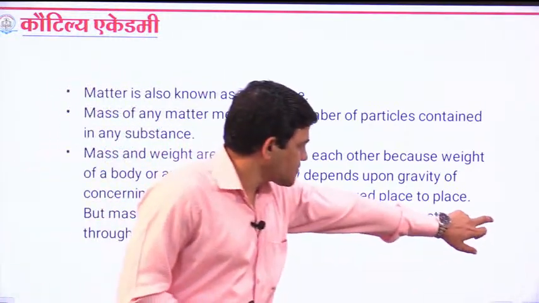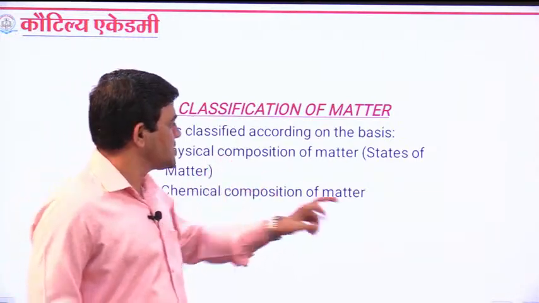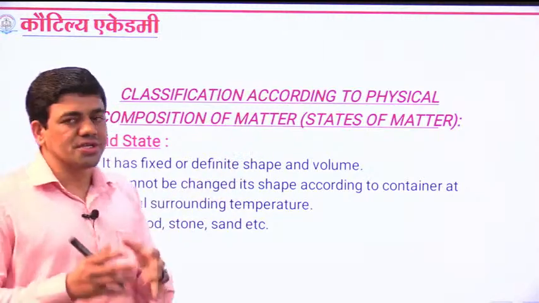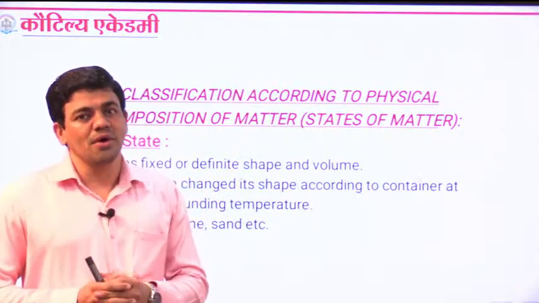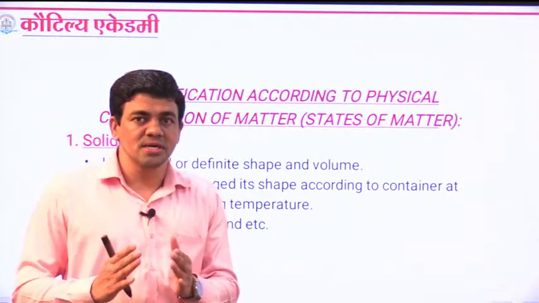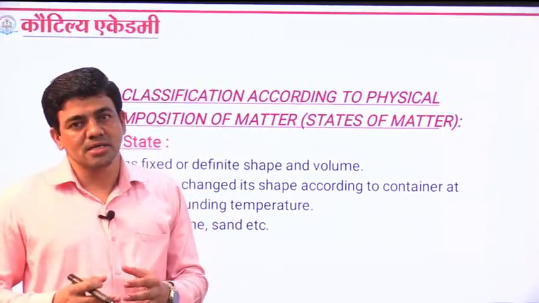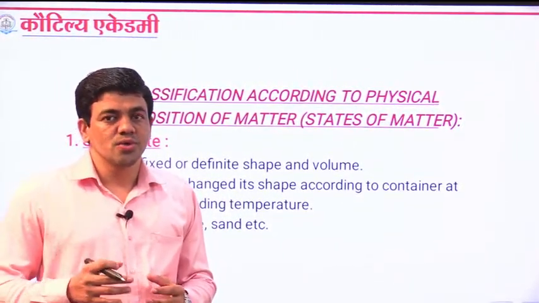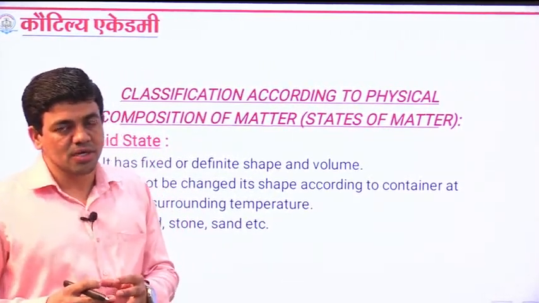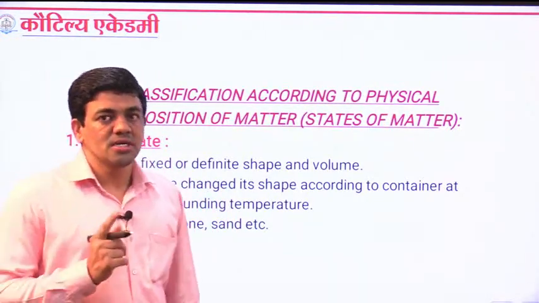Next we will look at the classification. Yesterday we started with physical composition, which is popularly known as the states of matter. I asked yesterday how many states there are. There are 6 states of matter around us, and among them the first is the solid state.